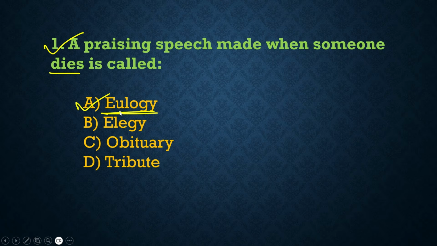Now what is eulogy? Eulogy means a speech or piece of writing that praises someone who has recently died. But if you think that elegy is the correct answer, that would be wrong. Why is elegy not the correct answer? Because elegy is a poem expressing sorrow for the dead. Okay, so what is obituary? Obituary is a published notice announcing someone's death. And what is tribute? Tribute means an expression of respect or admiration. So here only option A is the correct answer.